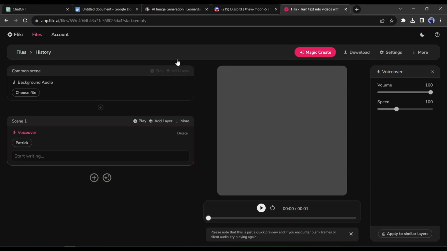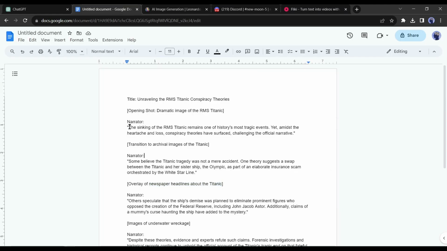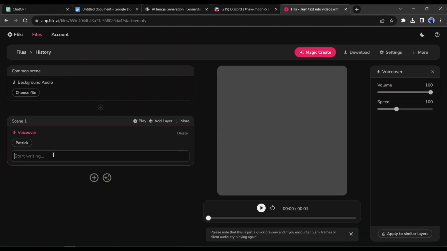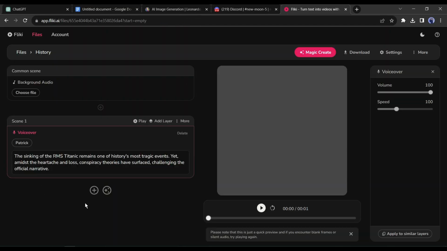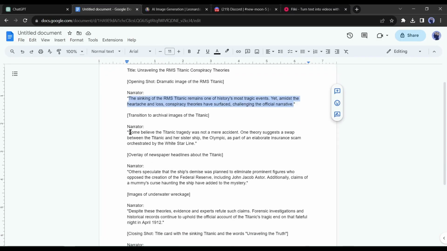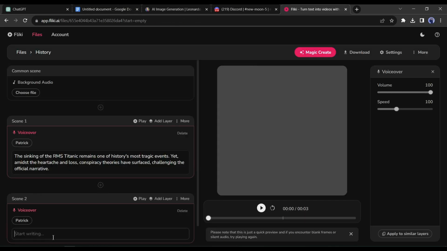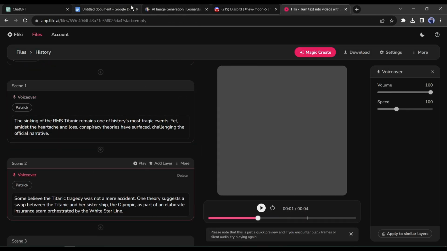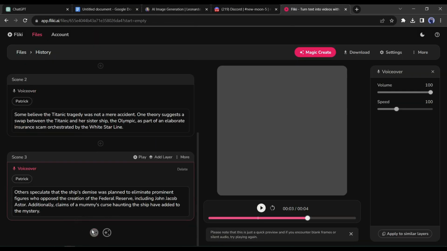After selecting the voice actor, come to Google Bard and copy the first narration text. Now paste the text into the voiceover text box of Fliki. Then, click on the plus icon from here to create a new text box. Go back to Google Bard, copy the next narration text, and paste it into the second text box. This way create new text boxes and paste all of the narration text.